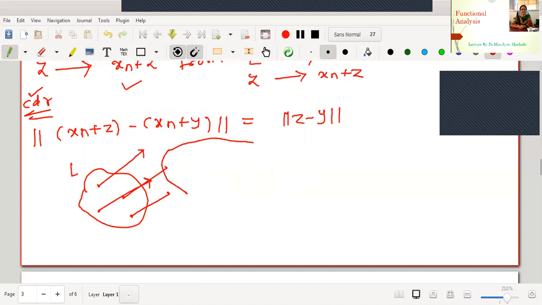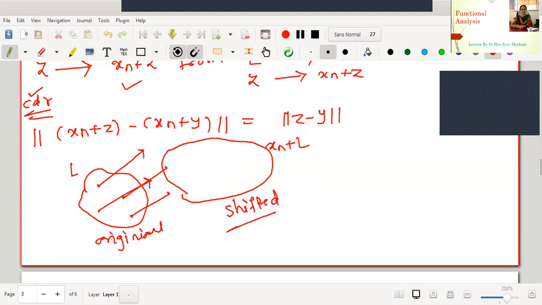Therefore, this may be the new position of your x_n plus L. Same shape, though here it looks different. This is the original position of your L space, and this is the shifted position.